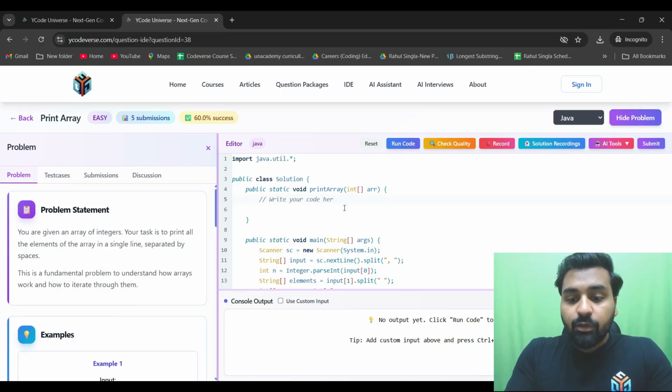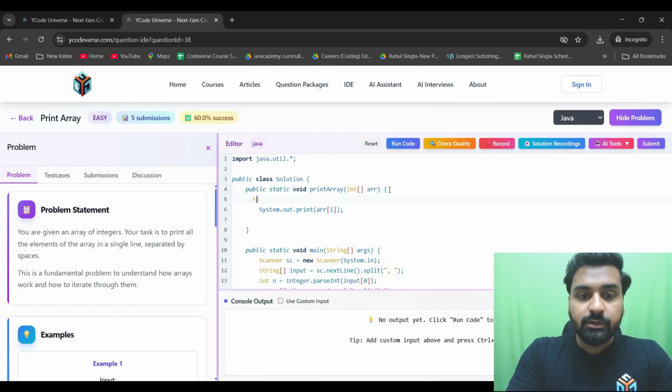Okay, now what I can do is I can directly write the code here: System.out.print, and I can just write arr of i. Sorry, I did not have the loop here. So for int i equal to 0, i less than arr.length, i plus plus.